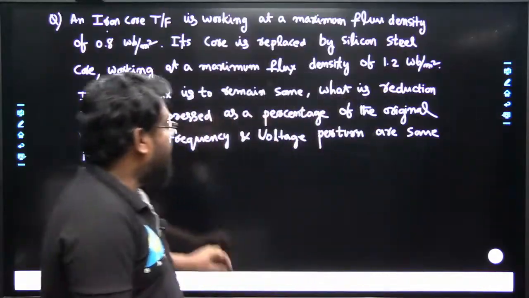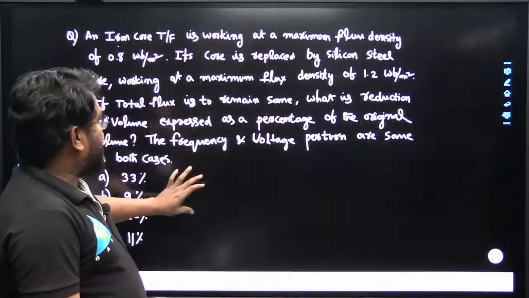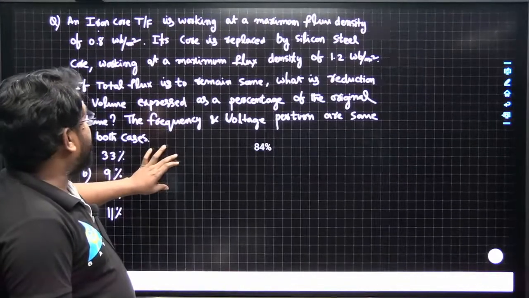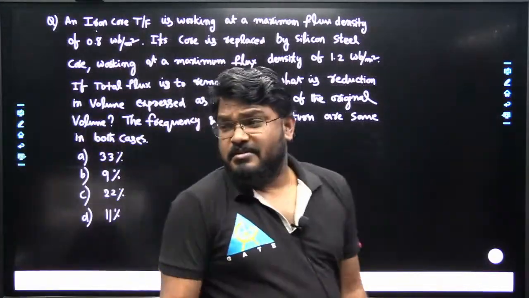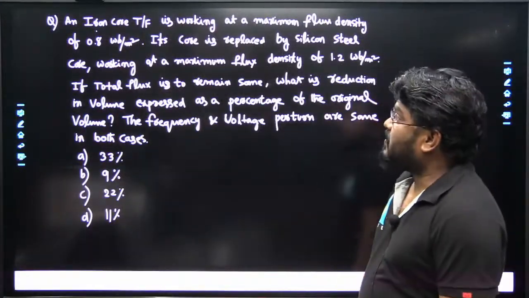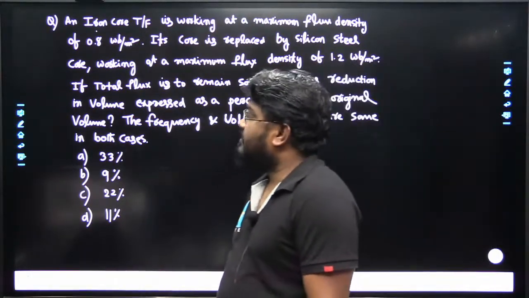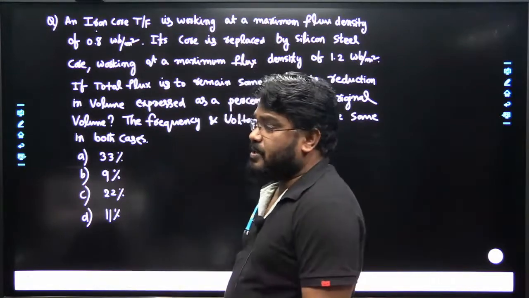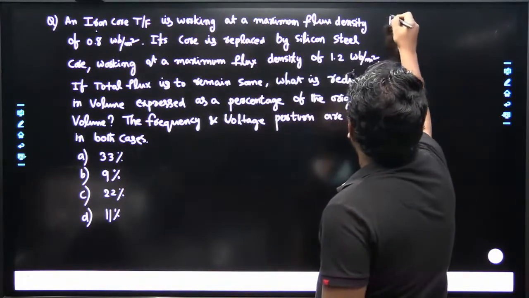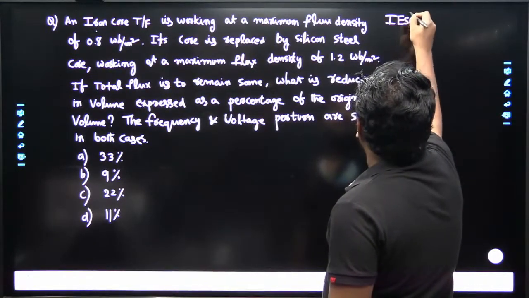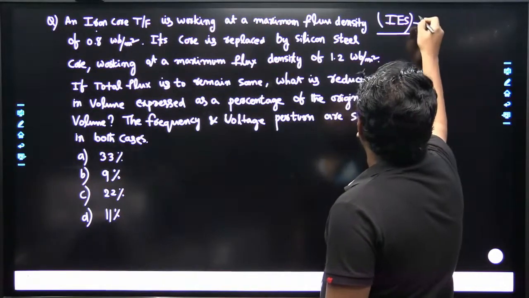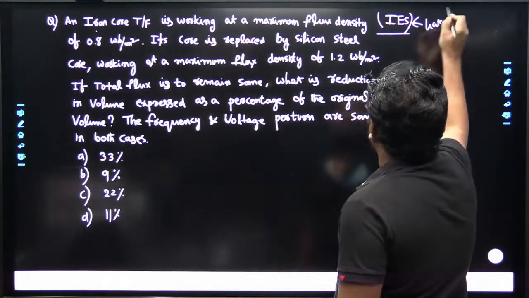This one is the last question. Let us solve this question and after that we will end the session. This is one more possible question from the EMF equation of the transformer. It is also a previous IES question, and this type of question is also important for GATE.